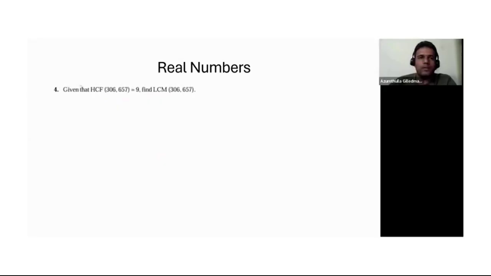Okay. Now, given that HCF of these two numbers is 9, find LCM. Okay. So our formula is there, right? So what was our formula? LCM into HCF equal to the product of the numbers. So we know the HCF is 9, so LCM is A into B by HCF. These numbers are A and B. 306 into 657 by 9.